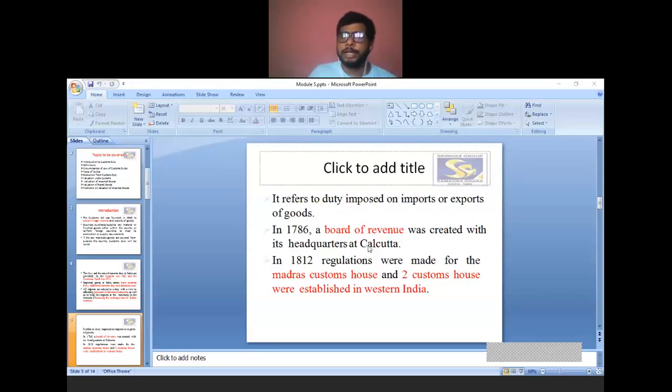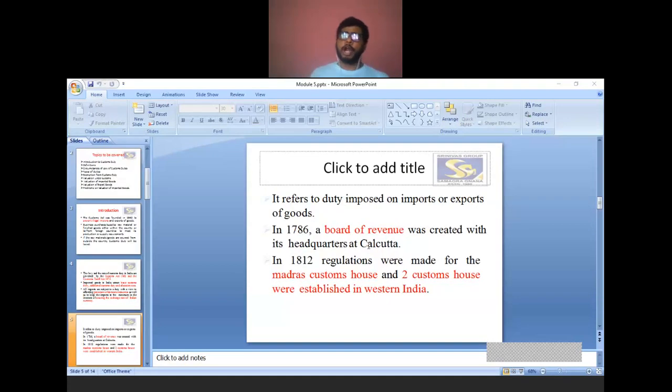Then in 1812, regulations were made for the Madras Customs House, and two customs houses were established in Western India. So after 1786 the board of revenue was created, and next, in 1812, two important steps were taken: regulations for the Madras Customs House, as well as two customs houses established in Western India, relating to customs duty.